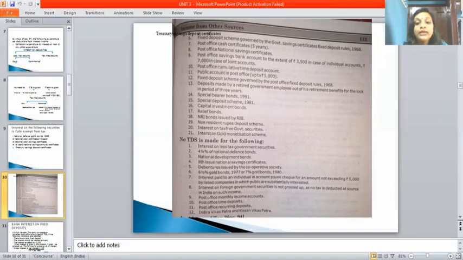Next, special bearer bonds, 1991. Special deposit schemes, 1981. Capital investment bonds, relief bonds, NRI bonds issued by RBI, non-resident rupee deposit schemes, interest on tax-free government securities. Last one is interest on gold monetization schemes.